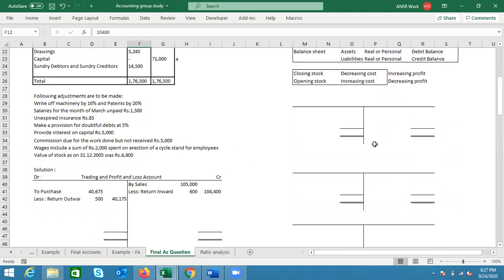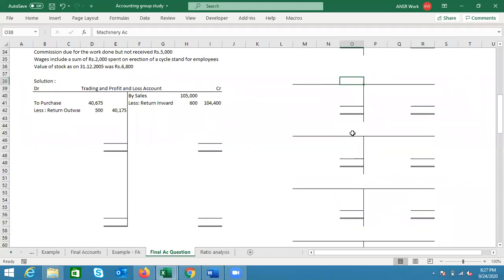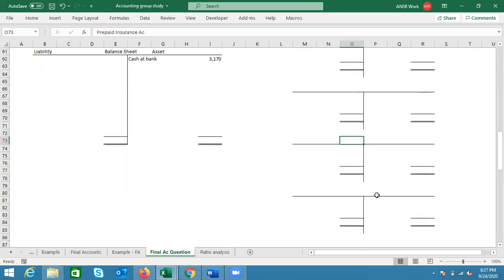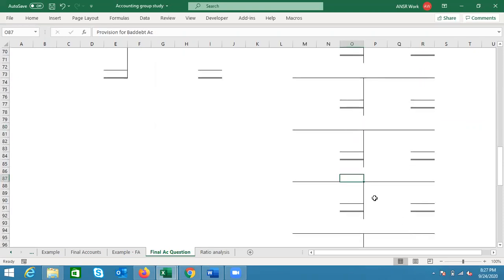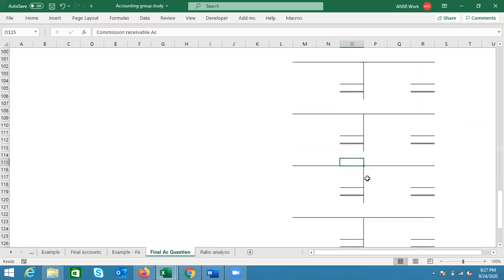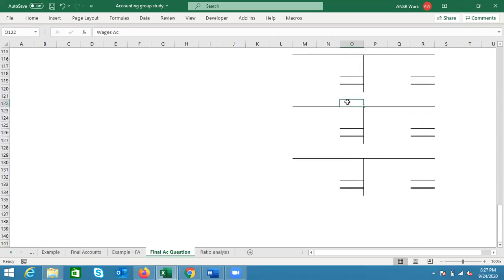In the wages, I'll prepare a wages account. I've already prepared a lot of accounts. Let me see which one is wages. Salary, salary payable, insurance, prepaid insurance, bad debts, provision for bad debts, interest on capital account, commission receivable. I'm not able to see that. I'm able to see the title, but where is it? Oh, okay, it's hidden over there. I have actually solved this question already, but I want to go step by step, so I'm now making those visible. Here we have the wages account.